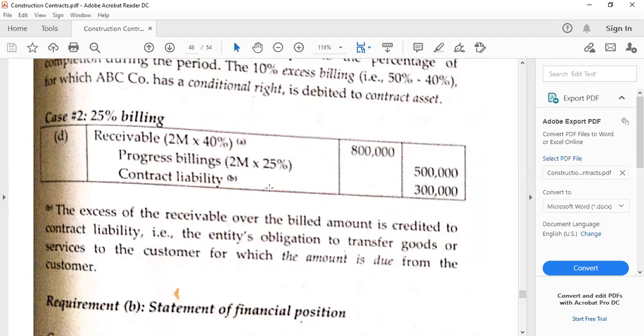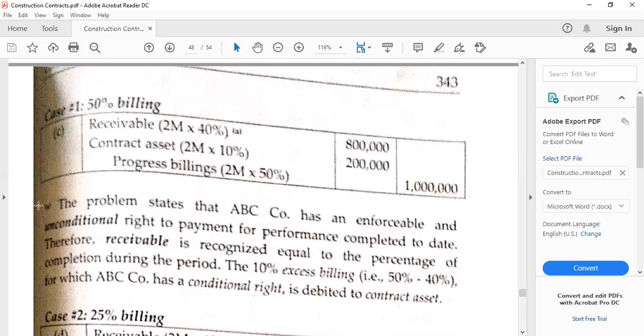So this is still actually an obligation, because remember, once the contract has been finished or completed, then that's the time that we are going to recognize the transfer of the liability to revenue. Or we can also say that it is still an obligation because the asset has to be completed, and once it is completed or finished, that's the time that we are going to turn over to our customer.